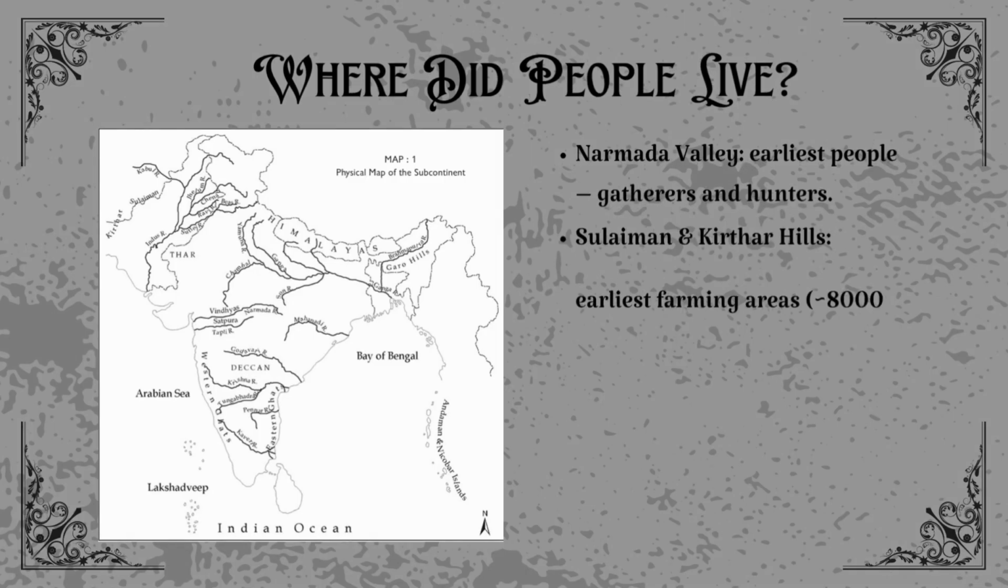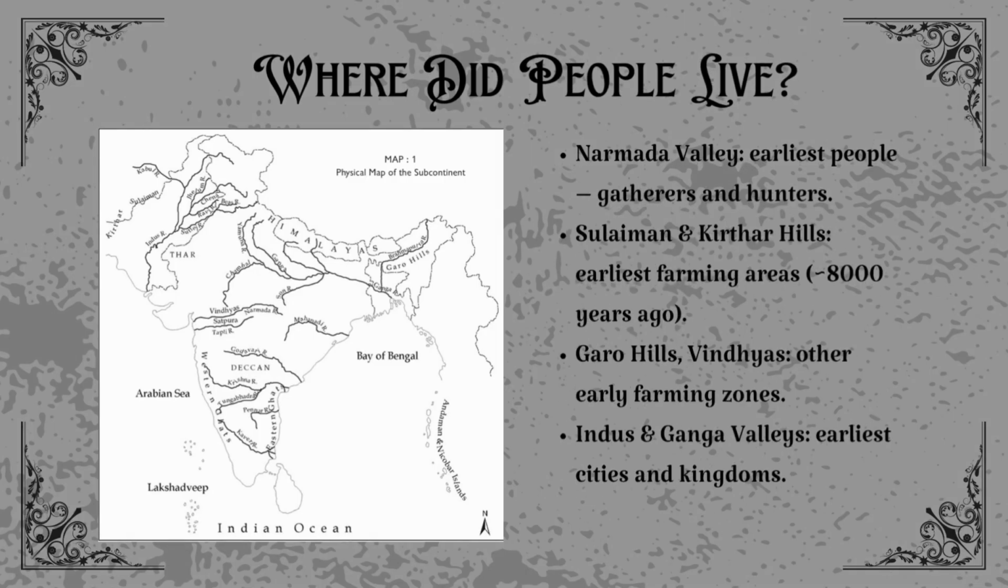Where did people live? Now let's talk geography. Where did people actually live? The earliest people lived along rivers because rivers gave them water, food, and fertile soil. For example, the Narmada Valley, one of the oldest inhabited regions. People here were gatherers, collecting roots, fruits, and hunting animals.